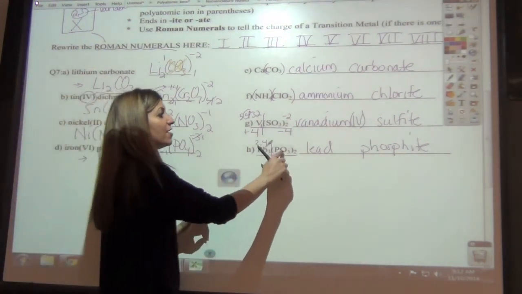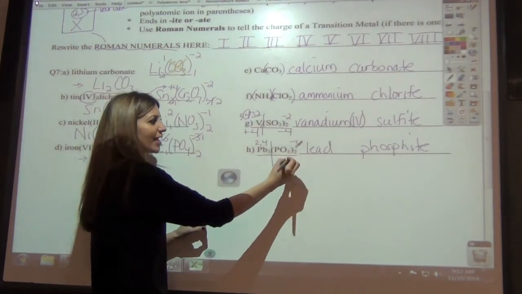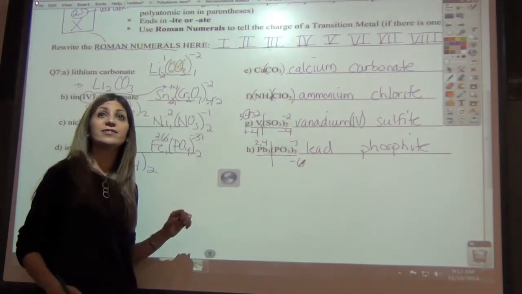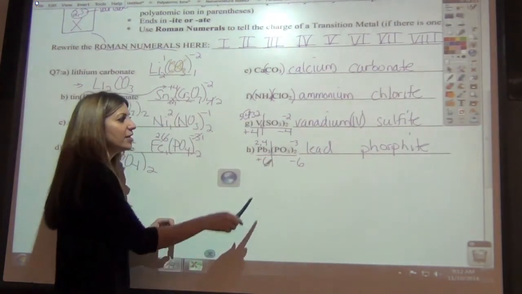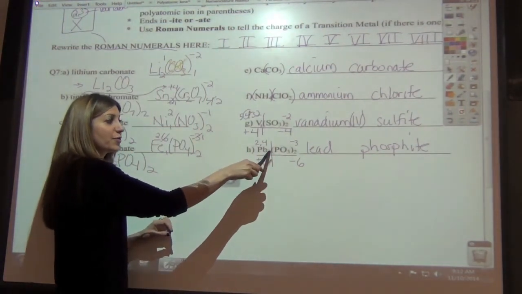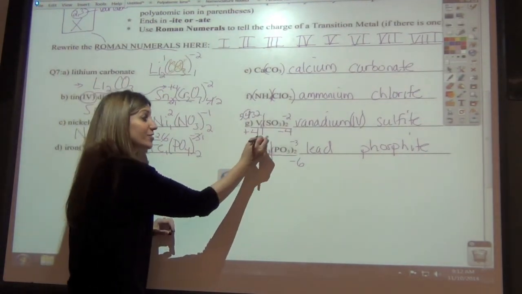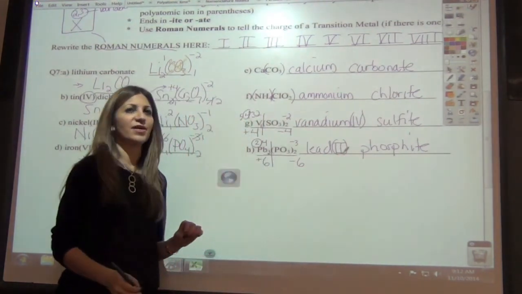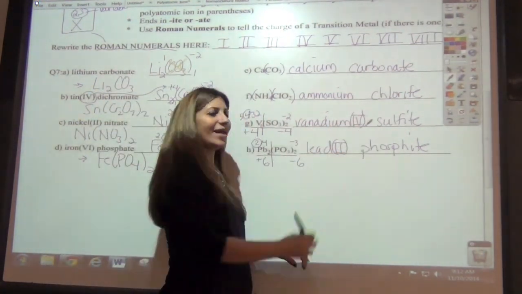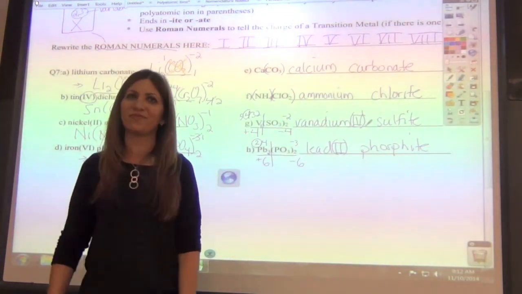Let's work it out. Phosphite is a -3. So if you multiply these together, you get a -6. You go outside the parentheses when you multiply. So this side's a +6. Which one of these times 3, don't forget this is right there, times 3 equals 6? 2 times 3, so you would say lead(II) phosphite. Okay? All right, and that's it. And just make sure you start memorizing your polyatomic ions, and that's it for naming ternary.